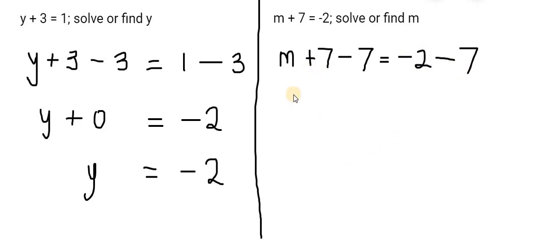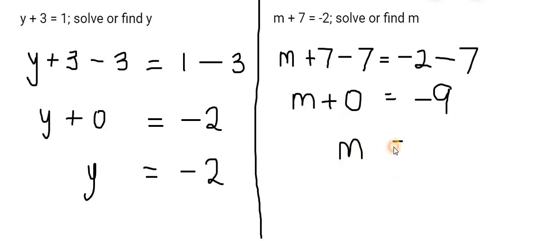Okay? Now, on the left, 7 minus 7, that's 0. And on the right, minus 2 minus 7, that's minus 9. So m plus 0, that's m, and m is equal to minus 9. Okay? Now, if you don't understand this subtraction that has been done in an earlier part of the series of learning, you should have watched those videos before you get to this point to make sure you understand everything step by step, building blocks as it were.